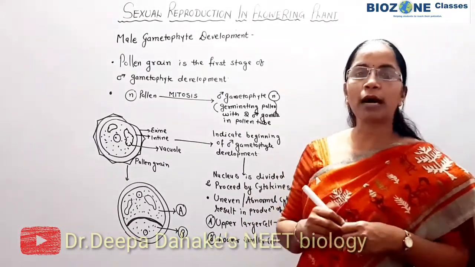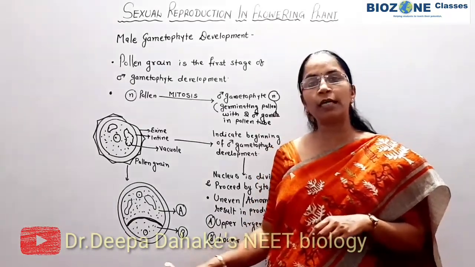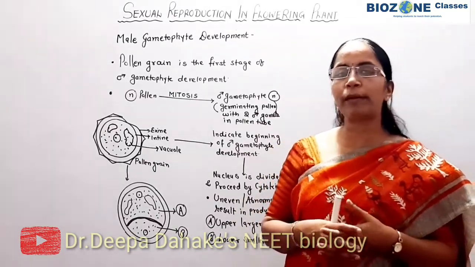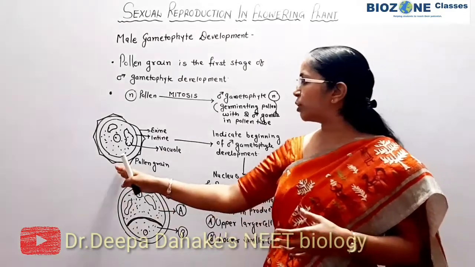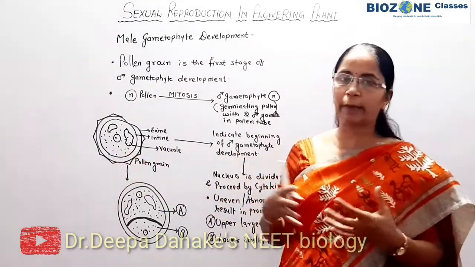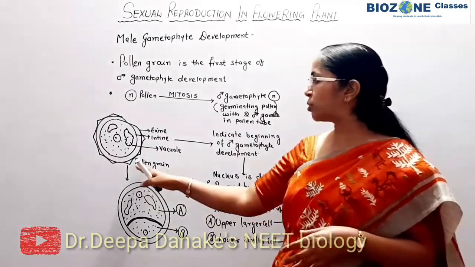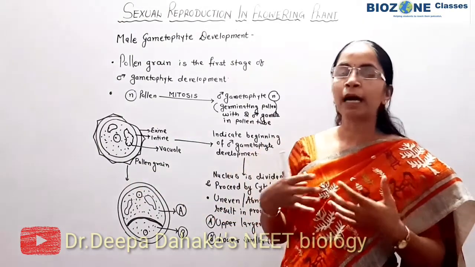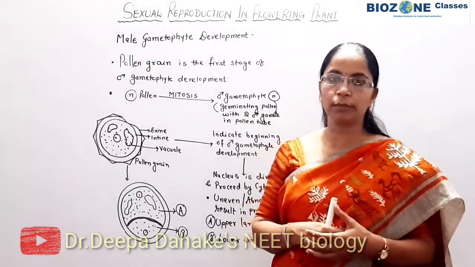You go through the last year board question papers. This question is generally asked for 2 marks: draw a well-labeled diagram of a matured pollen grain. Most of the time the students draw the actual diagram of the pollen grain, but this is not the diagram of a matured pollen grain. This is the free and fresh pollen grain which is released from the microsporangium.